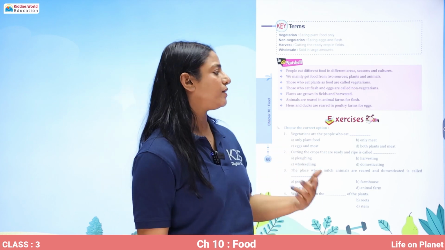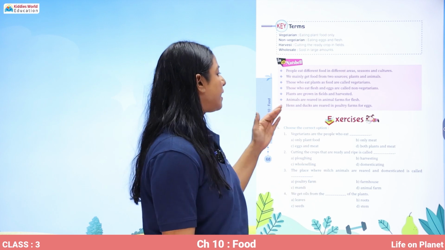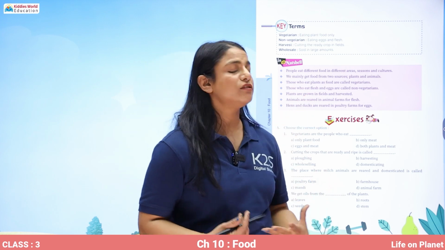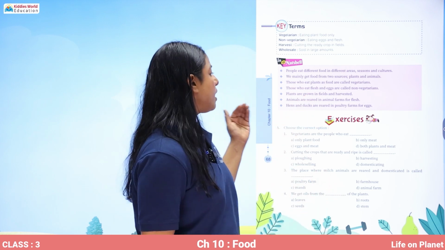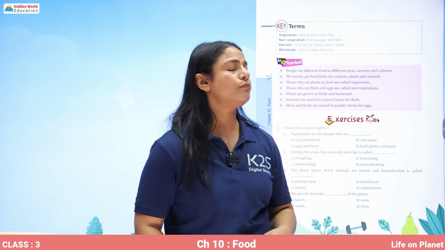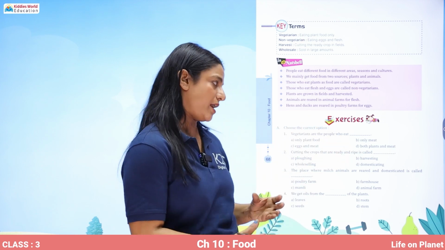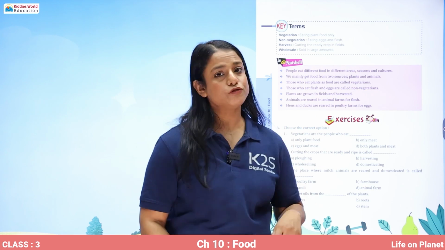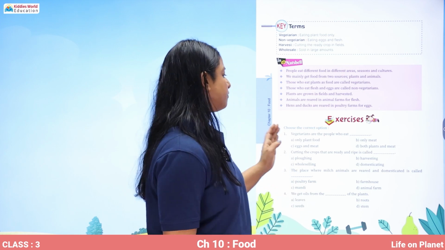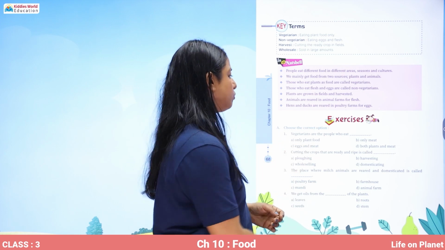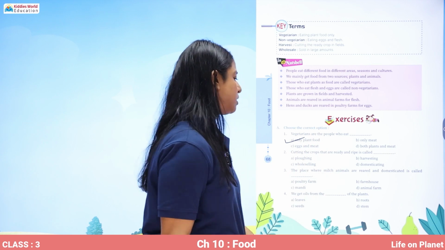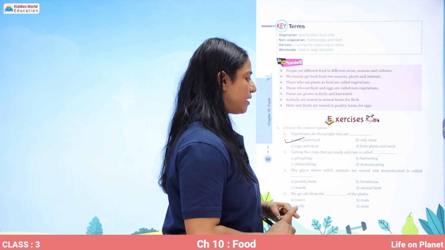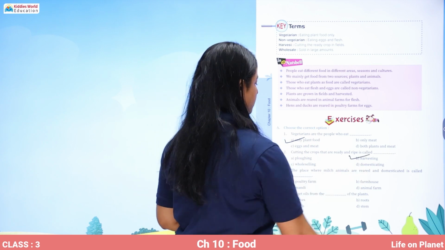Plants are grown in fields and harvested. Animals are reared in animal farms for flesh. Hens and ducks are reared in poultry farms for their eggs. So let's complete this exercise and see what we have learned in today's lesson. You have to choose the correct option. Vegetarians are the people who eat only plant food. Cutting the crops that are ready and ripe is called harvesting.